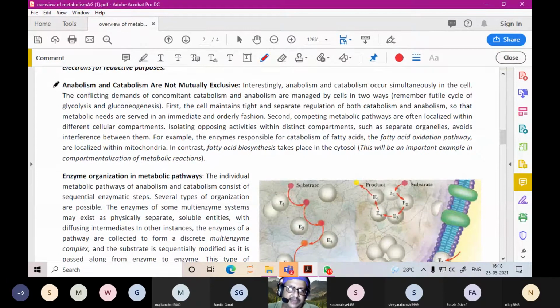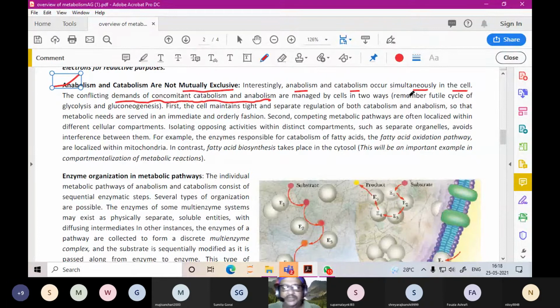Here they say that anabolism and catabolism are not mutually exclusive. Interestingly, anabolism and catabolism occur simultaneously in the cell. So these conflicting demands of concomitant catabolism and anabolism are managed by cells in two ways.